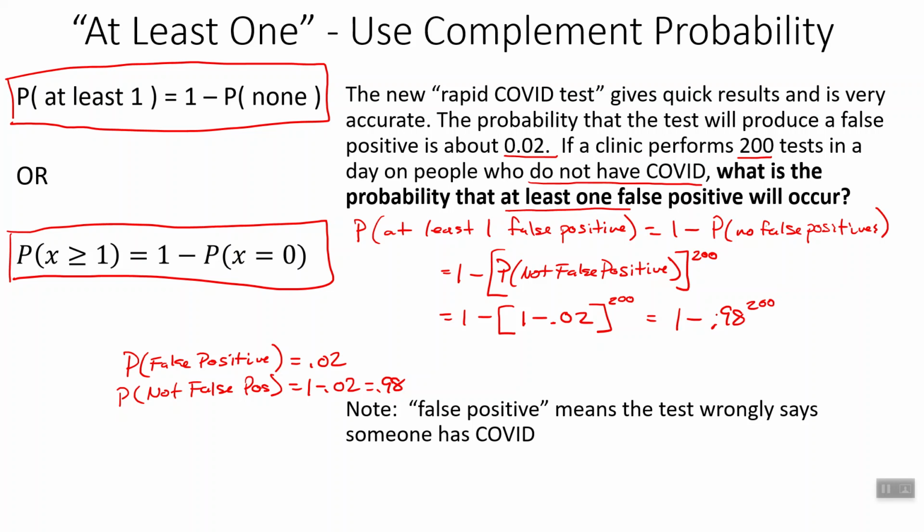All right, so when you raise a decimal to a number, this decimal gets smaller. So what ends up happening here is that it gets smaller and smaller. In fact, it gets to the point where it's 0.0176. And if we subtract that from 1, we get 0.9824. So what's the probability of at least one false positive? Well, it's actually pretty high. 98% chance of that happening, or a probability of 0.9824.